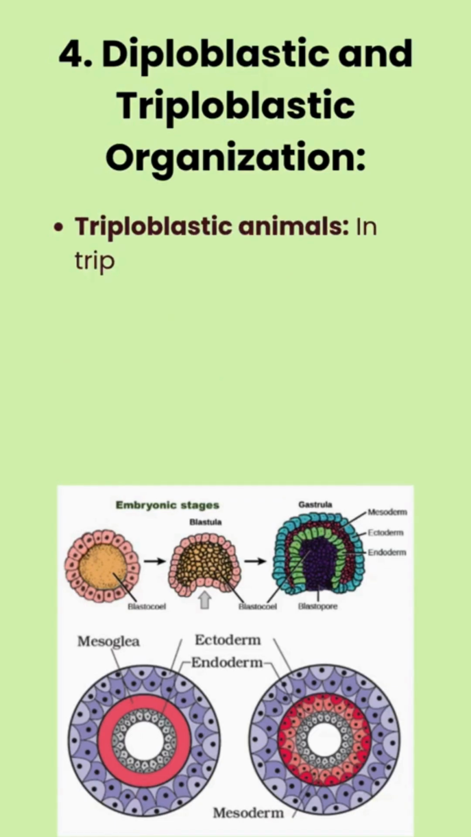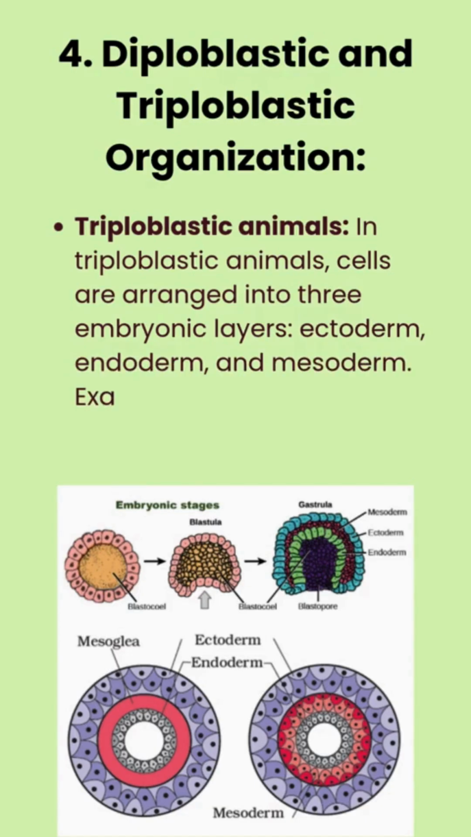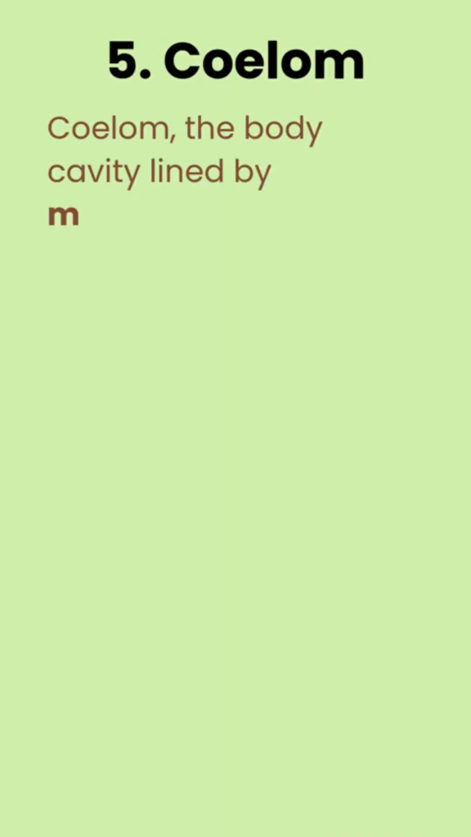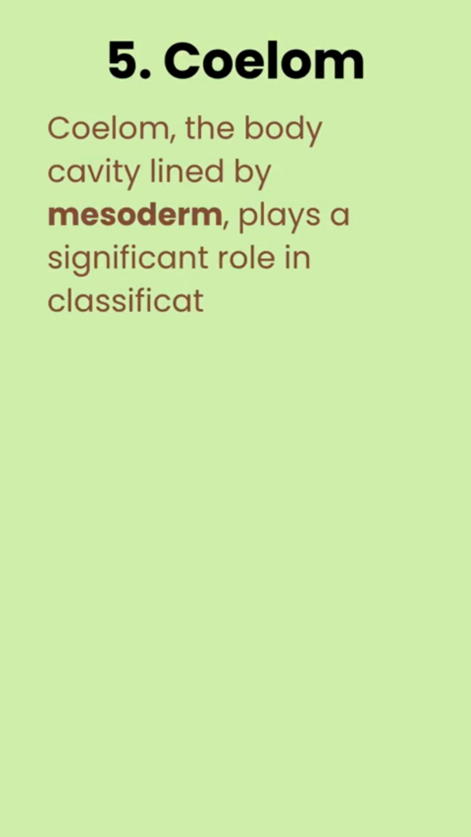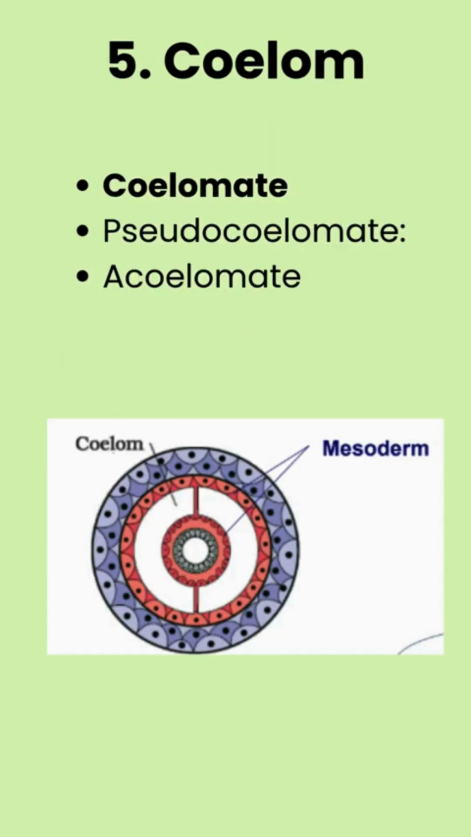Triploblastic animals. In triploblastic animals, cells are arranged into 3 embryonic layers: ectoderm, endoderm, and mesoderm. Examples include animals from phyla Platyhelminthes to Chordata. Coelom. The body cavity lined by mesoderm plays a significant role in classification. Based on this, animals are classified into following categories. Number 1. Coelomate. Animals with a coelom such as Annelida, Mollusca, Arthropoda, Echinodermata, Hemichordata, and Chordata.